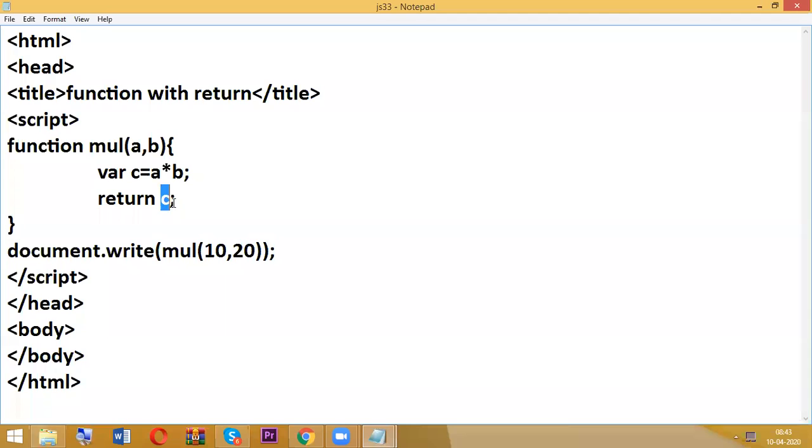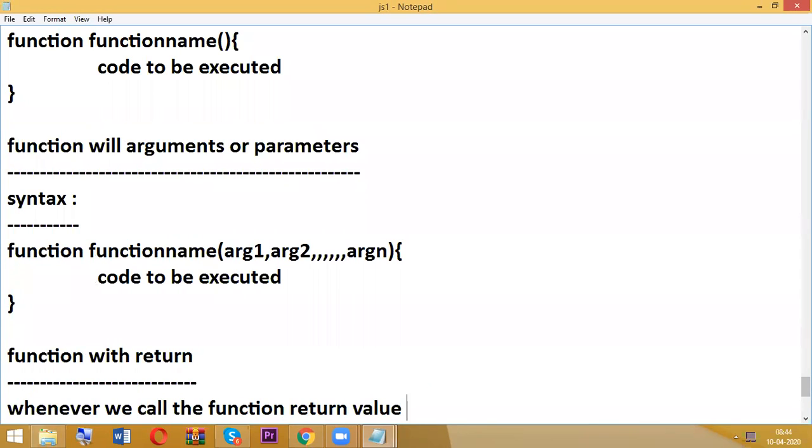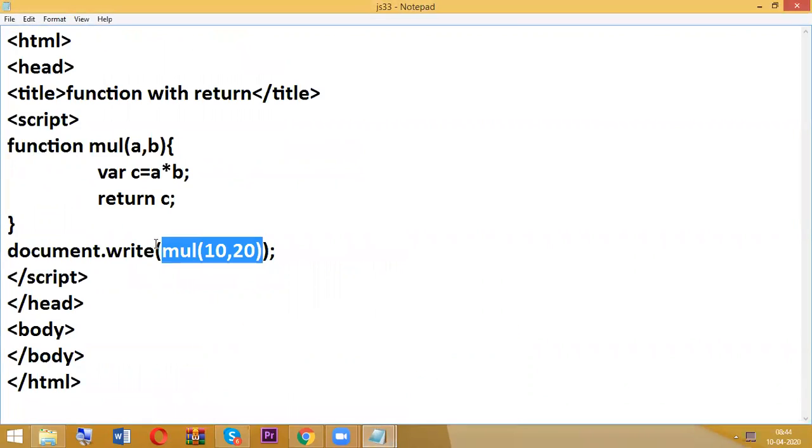Whatever the value available in the place of C, that is nothing but the function. So now the result is 200. Whenever we call the function, the return value will be executed. So the function name is nothing but C.